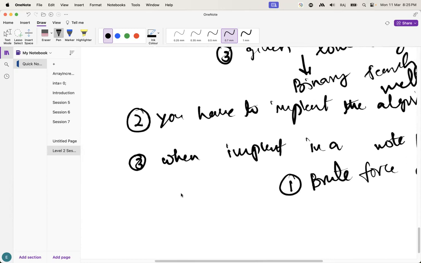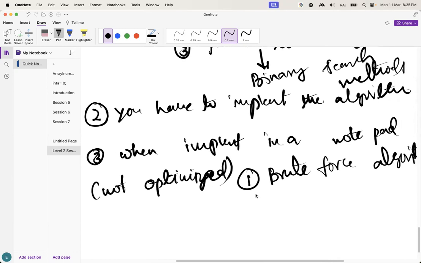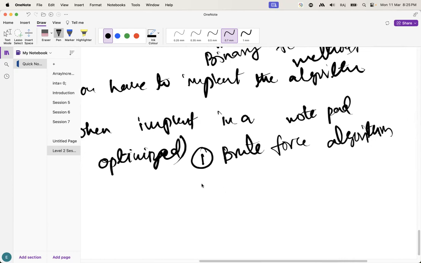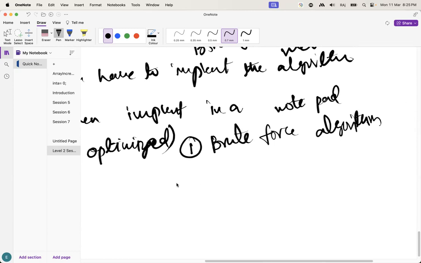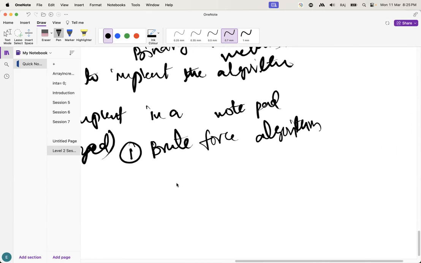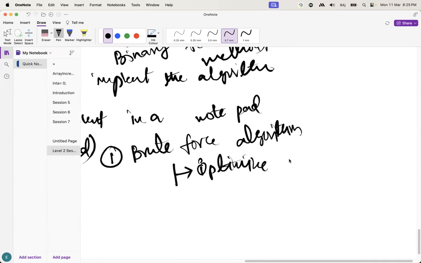Brute force means a non-optimized solution. So if you look at your algorithm implementation, you may find other techniques also. In this way, you are going to optimize the brute force. Guys, understand how you have to do it?